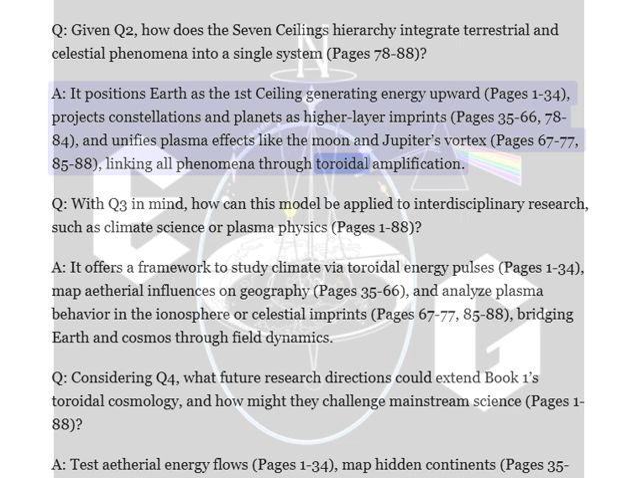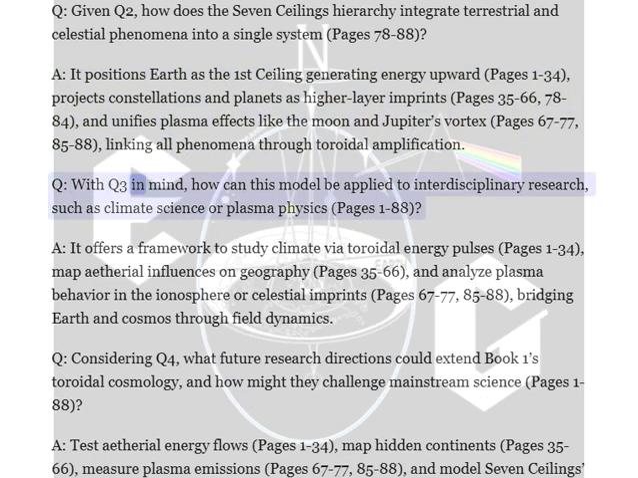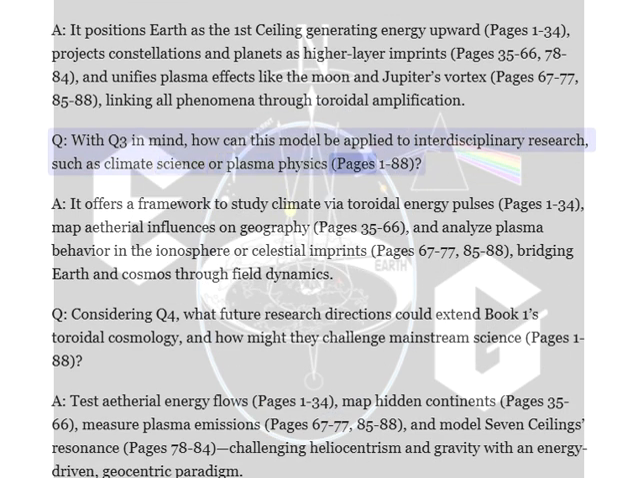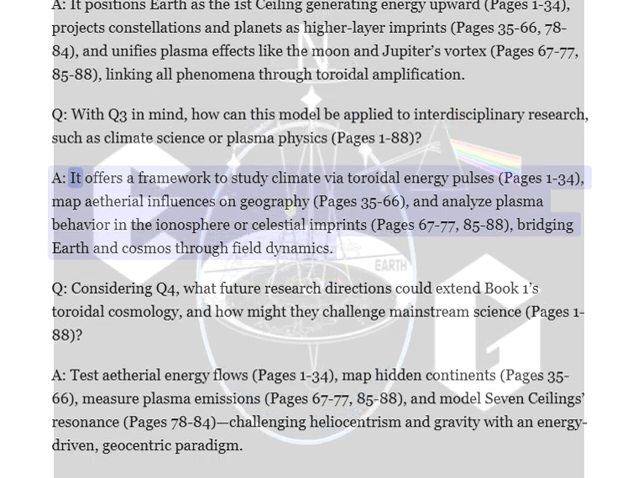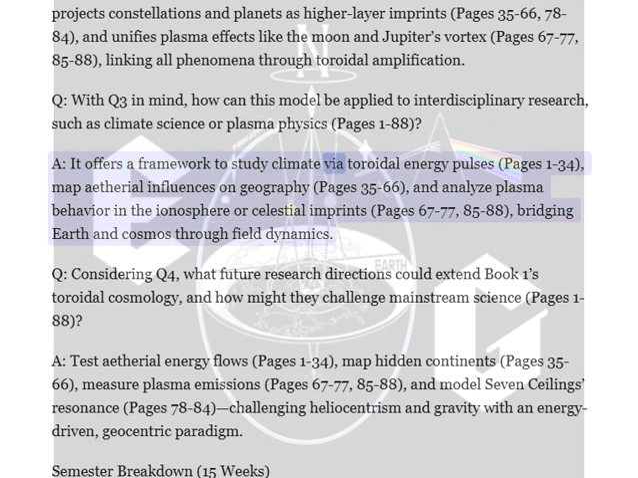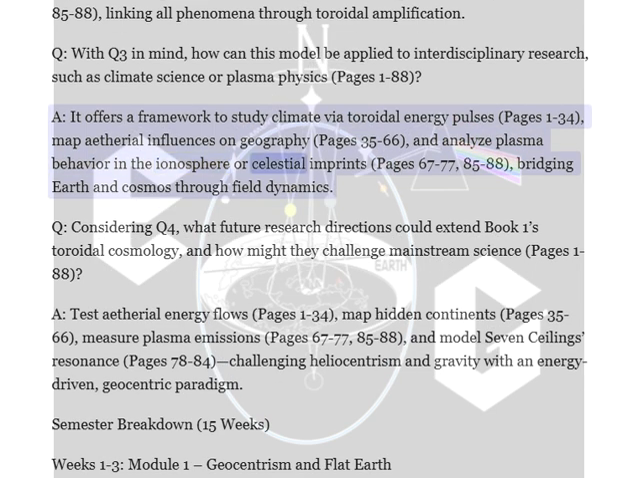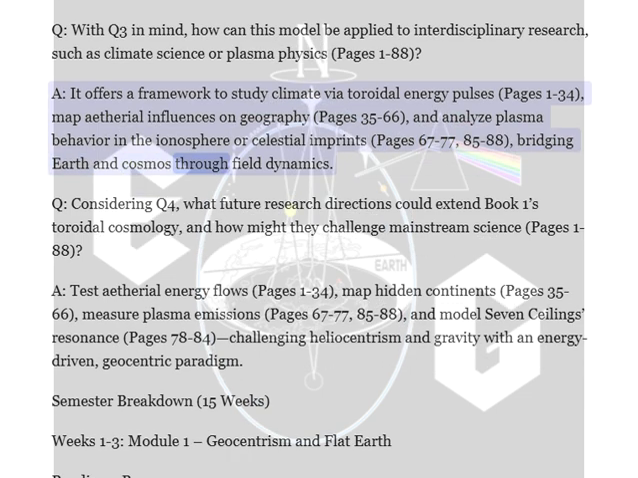through toroidal amplification. With Q3 in mind, how can this model be applied to interdisciplinary research, such as climate science or plasma physics, pages 1 to 88? A. It offers a framework to study climate via toroidal energy pulses, pages 1 to 34, map ethereal influences on geography, pages 35 to 66, and analyze plasma behavior in the ionosphere or celestial imprints, pages 67 to 77, 85 to 88, bridging Earth and cosmos through field dynamics.